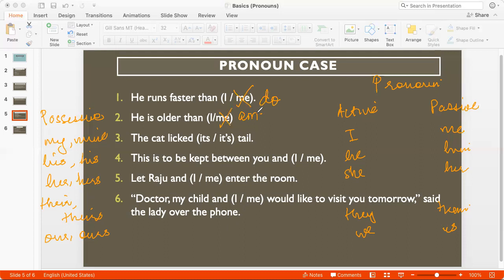Okay, this is a good one. The cat licked its tail. This is a very common question on SAT writing and ACT English. And the difference between this is that ITS is the possessive pronoun. So that will be my answer for this one. The cat licked its tail, the cat's tail. While IT apostrophe S is the abbreviation for it is. Like, it's a sunny day today.